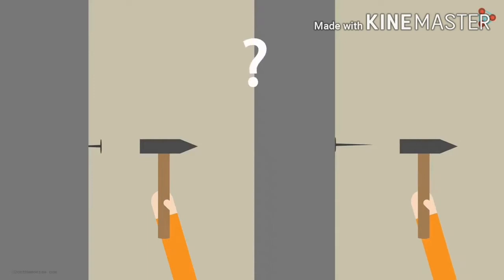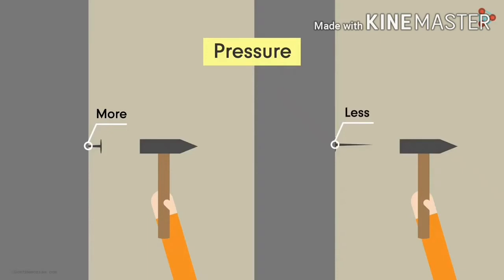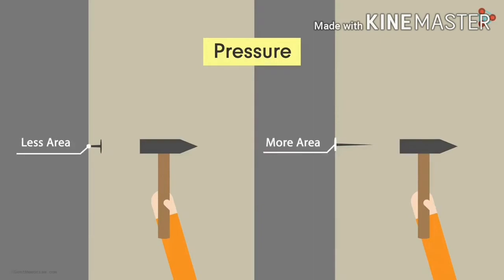In the first case, more pressure is created. In the second case, less pressure is created, because pressure depends on area of contact. In the first case, less area is there, and less area can create more pressure. In the second case, more area is in contact, so it will create less pressure.